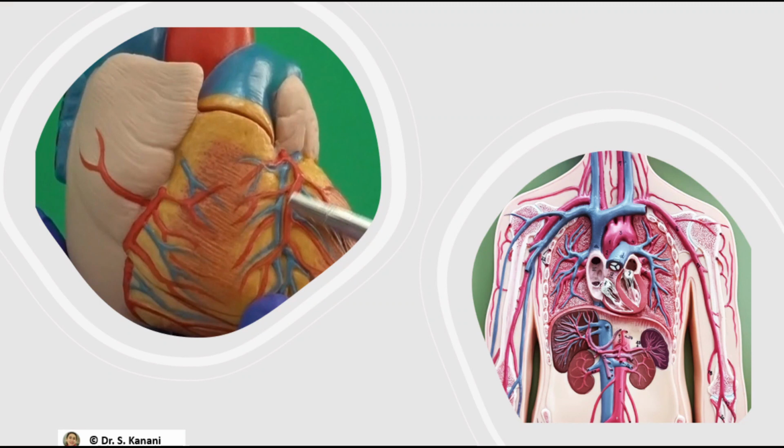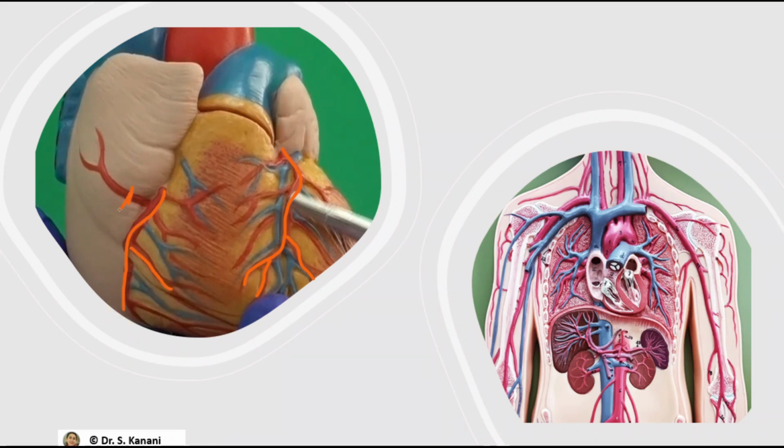Now that we have learned the steps that lead to the formation of atherosclerosis plaque, it is important to note that depending on where the plaque forms and which artery it blocks, we end up with different health issues. For example, if the plaque forms and blocks one of the branches of the coronary arteries, recall coronary arteries are those arteries that supply the wall of the heart with oxygenated blood.